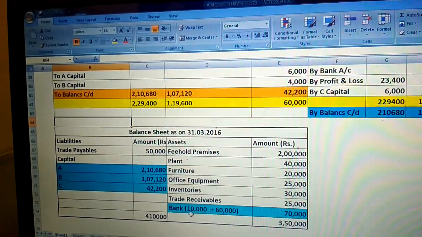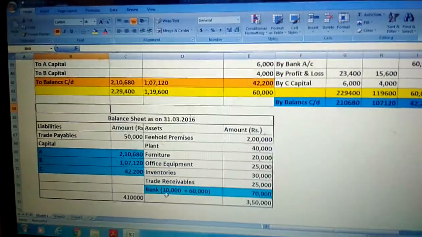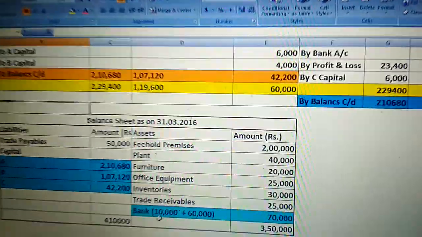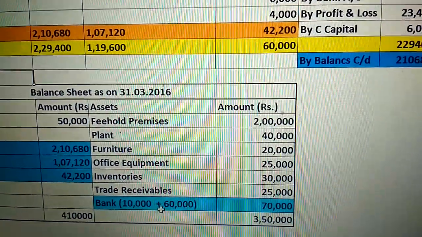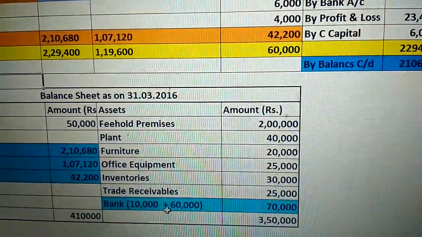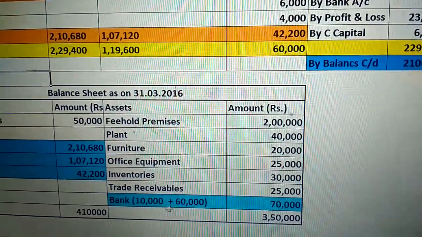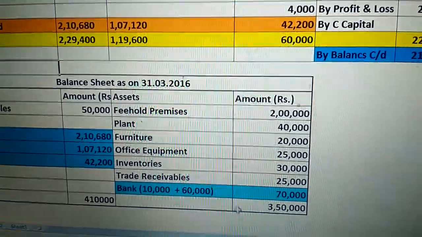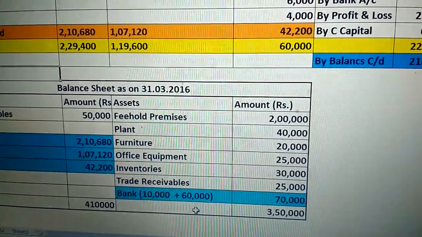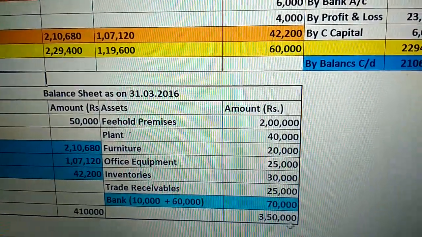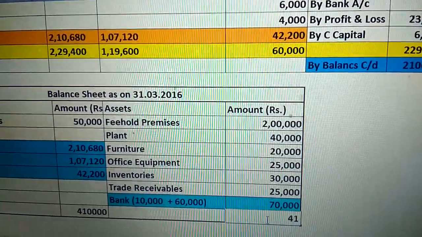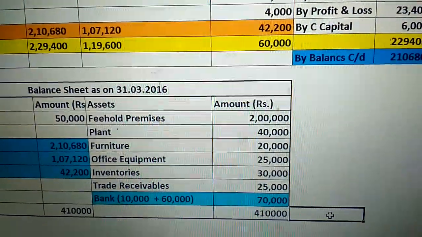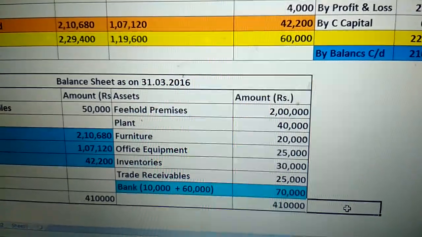The last is the bank account. The opening balance of the bank account is 10,000. Then here it will be added. The new partner brings goodwill 10,000 and capital 50,000, total 60,000. Bank account opening balance 10,000, then plus 60,000, 50,000 for capital, 10,000 for goodwill, total 70,000. The total of the liability side 4,10,000 and the total of the asset side 4,10,000. The balance sheet tallies.